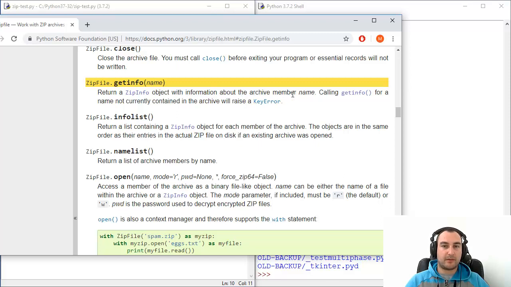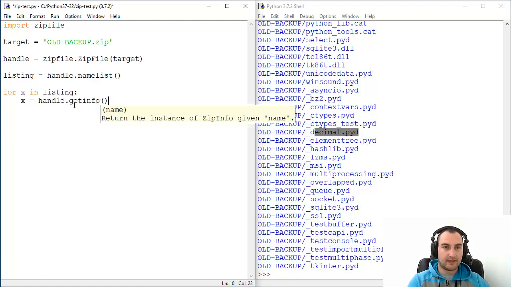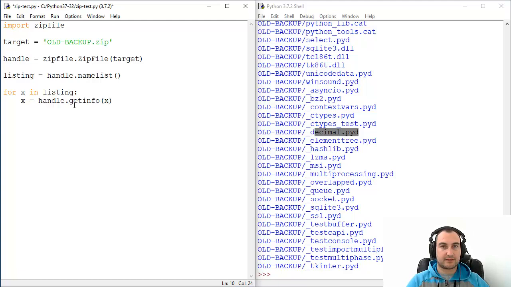Through a little bit of practice I have arrived here: that specific x now will contain the results of this operation, handle.getinfo, and let's pass the old name x to it as the source from where getinfo will get additional information.